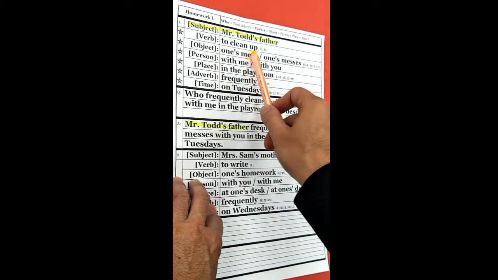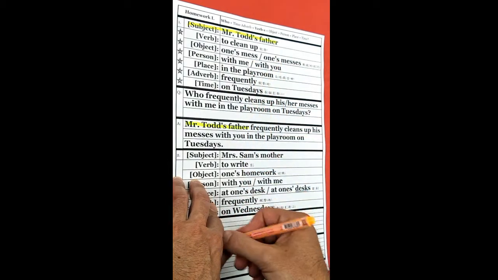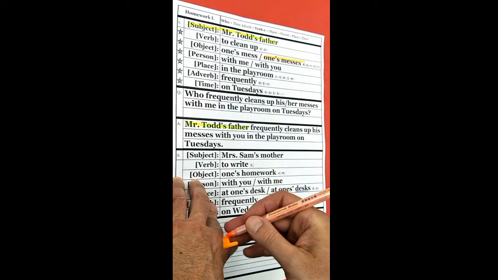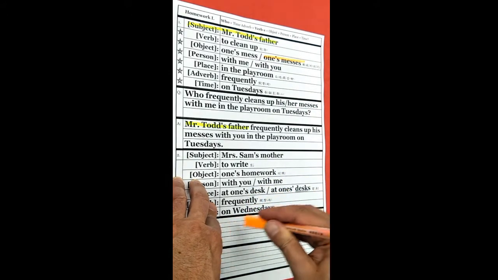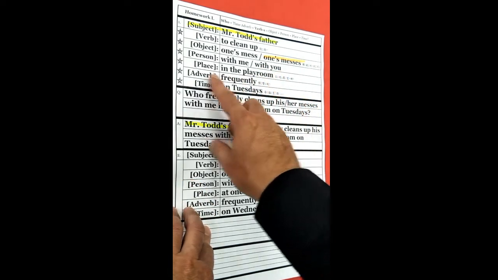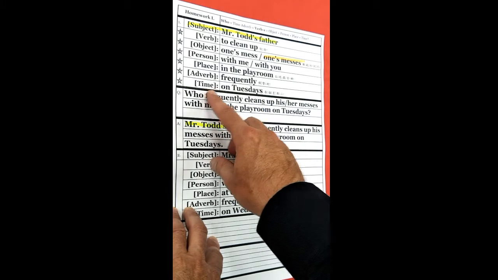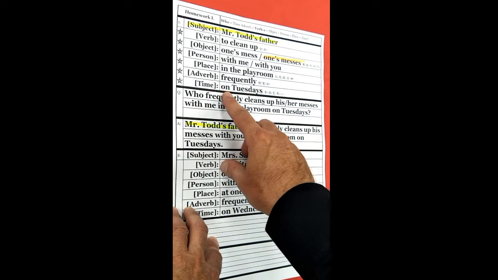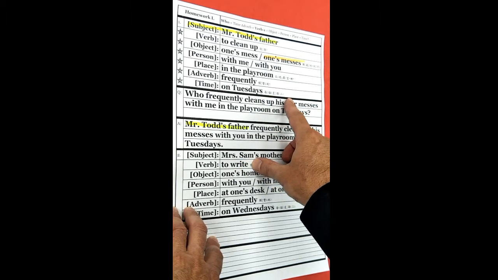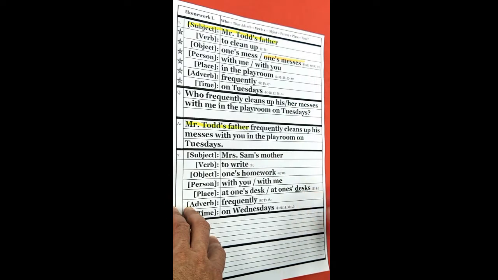The verb is to clean up. The object, one's mess. Let's use the plural, one's messes. Let's color that orange. Person with me. Answer with you. Place in the playroom. Adverb frequently. Time on Tuesdays. Remember, on Tuesdays equals every Tuesday.